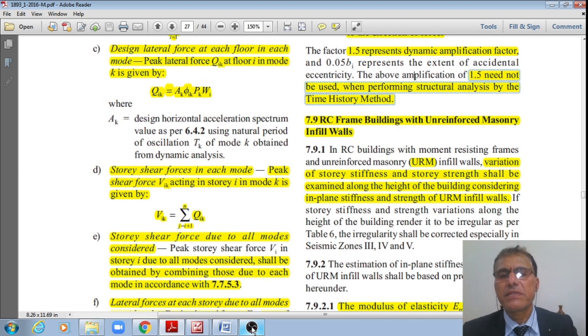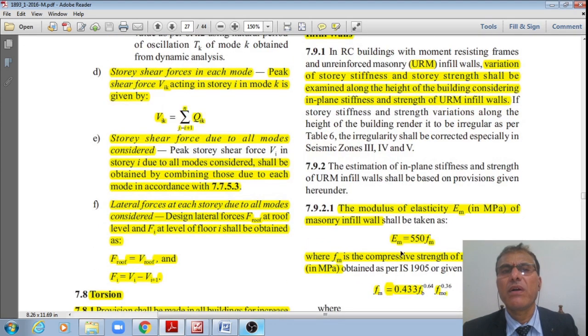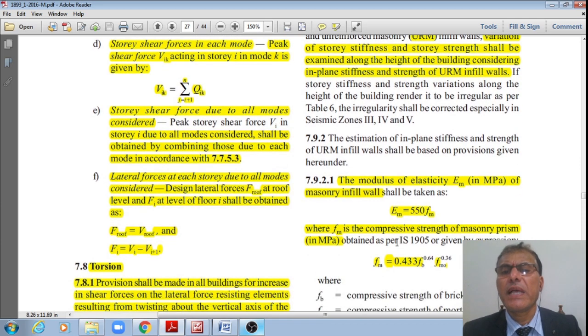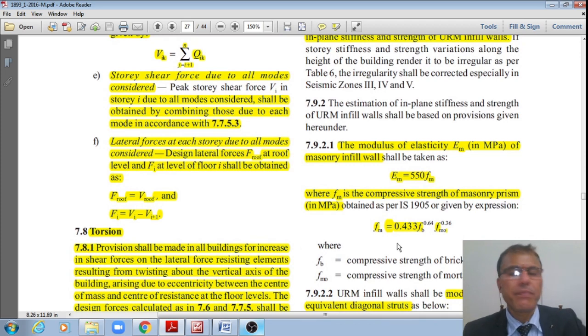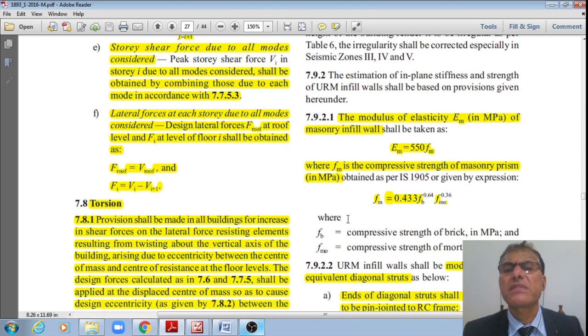with unreinforced masonry infills. In RC buildings with moment resisting frames, the unreinforced masonry URM infill walls, variation of the story stiffness and story strength shall be examined along the height of the building, considering in-plane stiffness and strength of URM infill walls. Next one, the modulus of elasticity EM in megapascals of the masonry infill walls shall be taken as EM is equal to 550 FM, where FM is the compressive strength of masonry prism in megapascals as per IS 1905, and